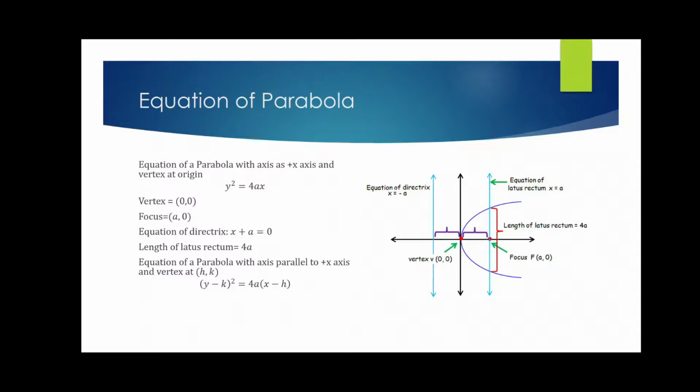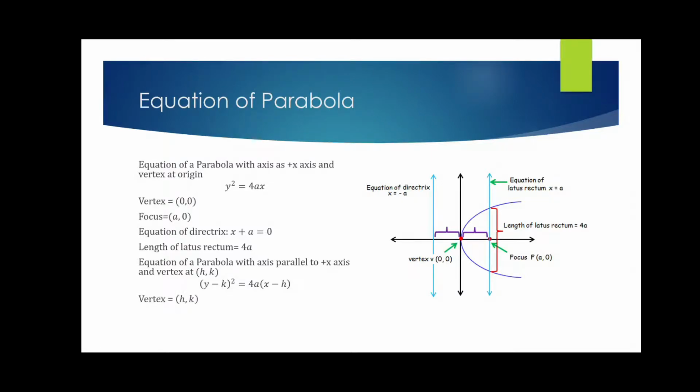In case of a circle, if the center had shifted from the origin to some point h comma k, then it would have become (x minus h) whole square plus (y minus k) whole square equals r square, if you remember. So similarly, the same thing is happening here. The equation is becoming (y minus k) whole square equals 4a(x minus h). So if that happens, what are the changes that we have?